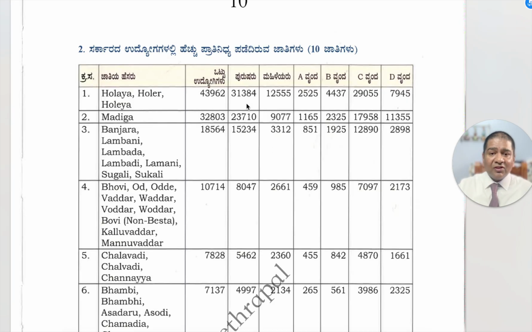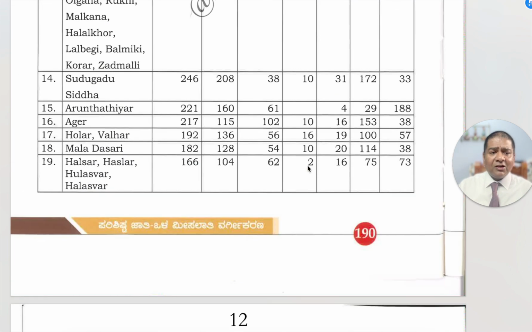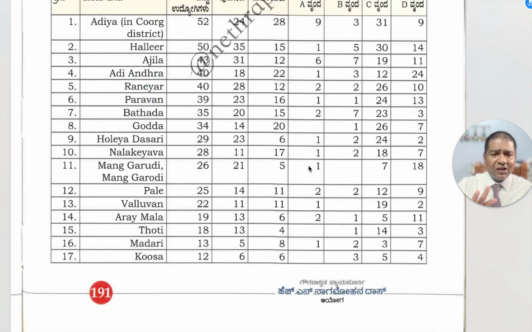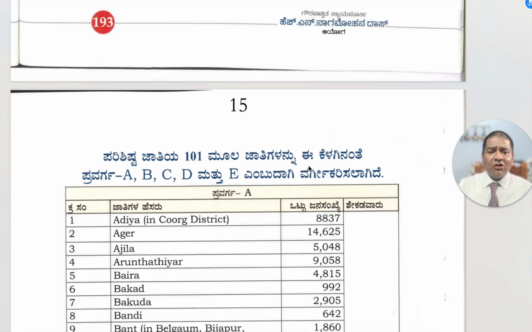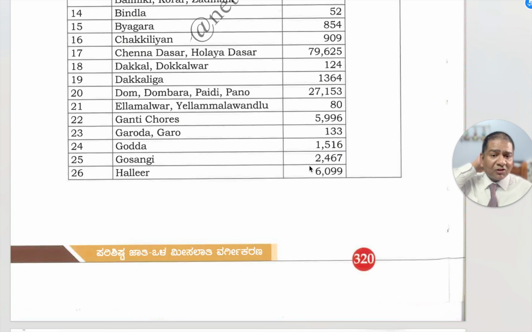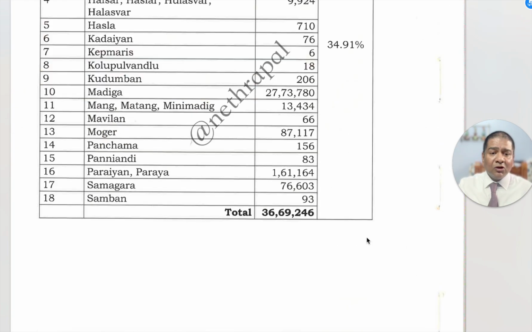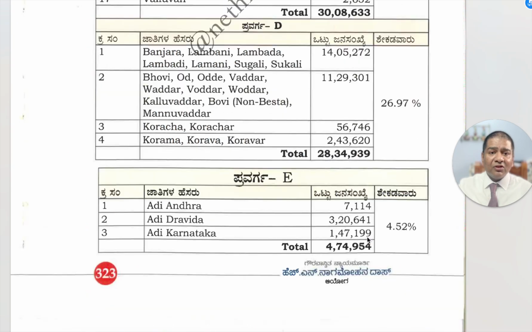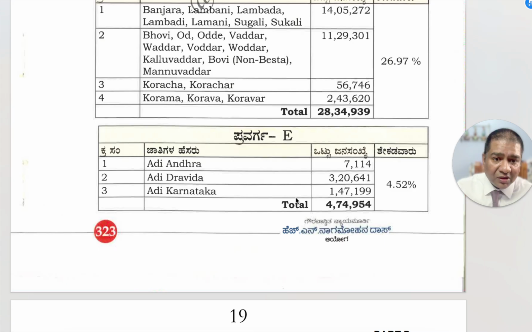So you can see that this is the data. There is no change in the data. We have extracted this data and fed it into the Excel sheets. It is exactly the same data from the Nag Mohan Das committee. The population figures I have also taken from the Nag Mohan Das committee, given on page 322, and you can see 323. Also, I have a serious issue with Adi Andhra, Adi Dravida, Adi Karnataka, which they show at such low numbers. But okay, I am accepting these numbers and taking them. So let us see what analysis we get out of this.